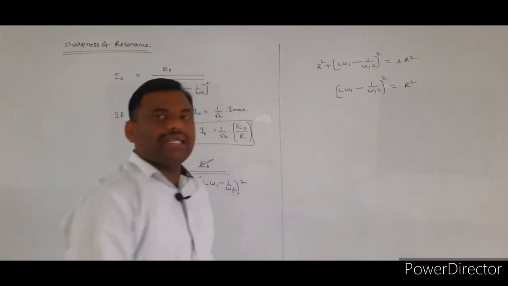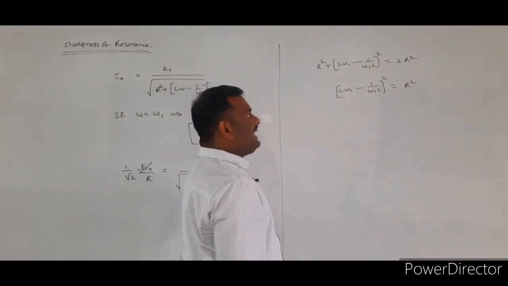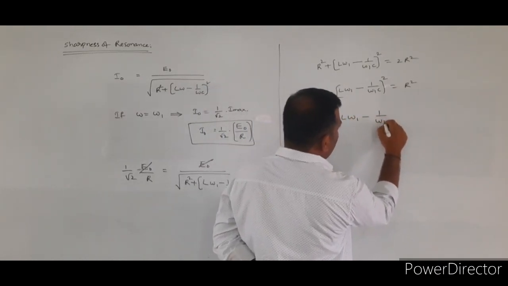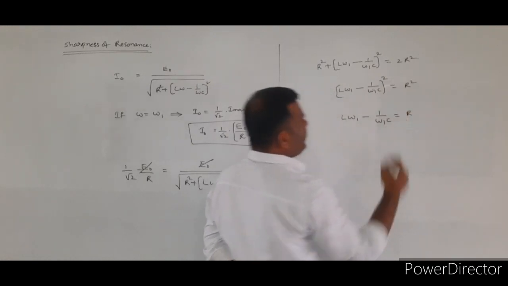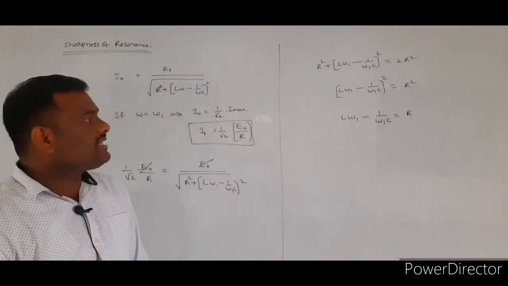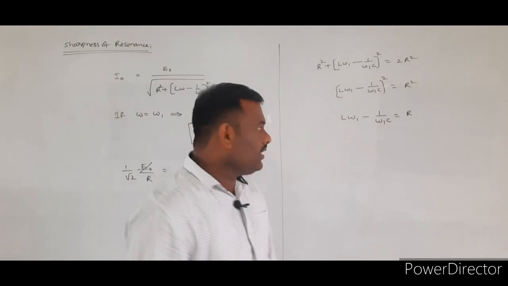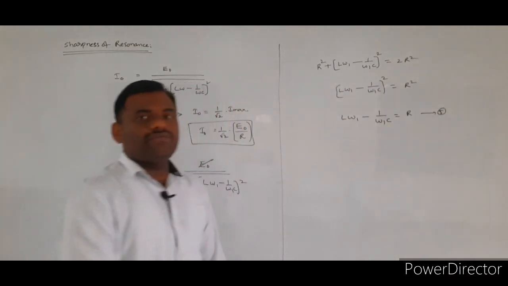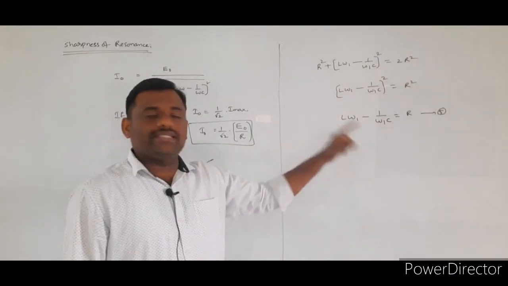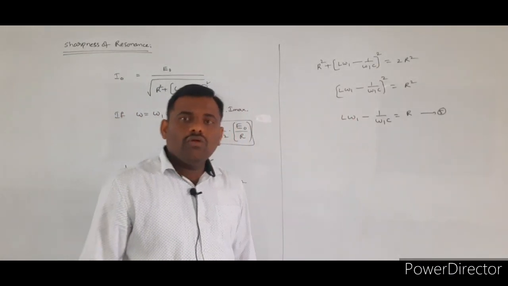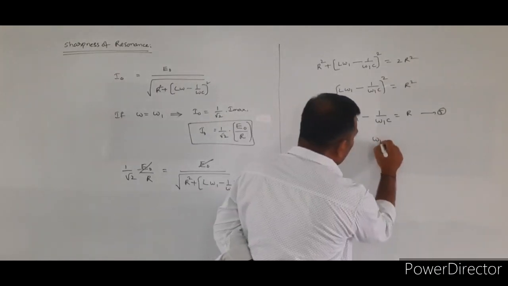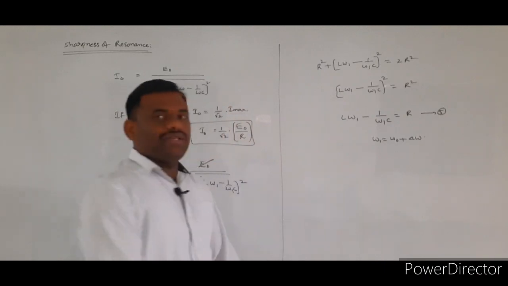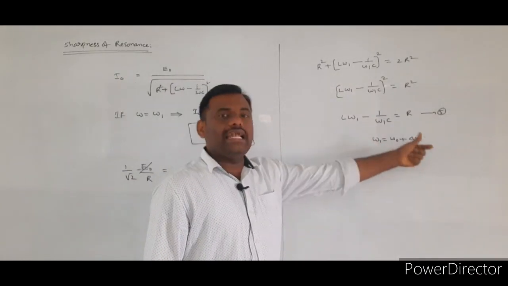Again the squares will get cancelled. You will get L omega 1 minus 1 by omega 1 C is equal to R. Let it be equation number 5 or 6, whatever it may be. What is omega 1? Omega 1 value we already wrote: omega 1 is equal to omega naught plus delta omega.